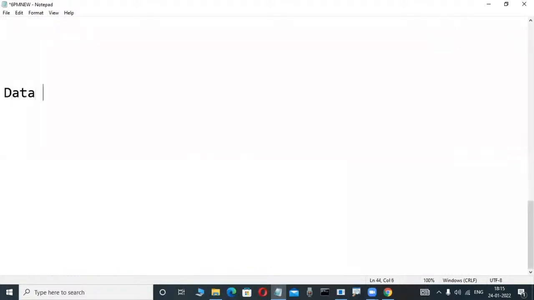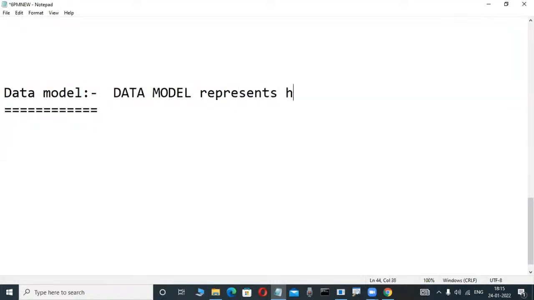Are there any computer students? They are well-known persons. Don't write anything, these are demos. Data model. A data model represents how data is represented. A data model defines how data is represented